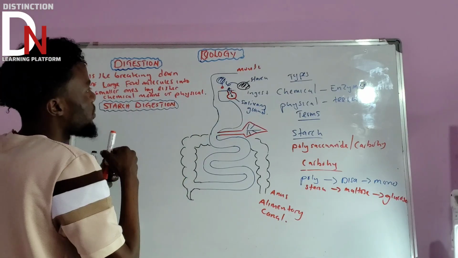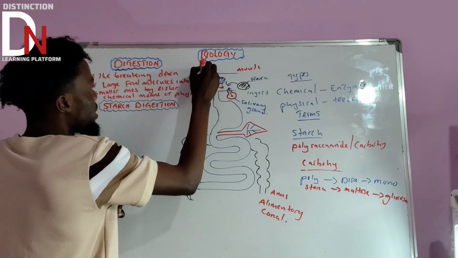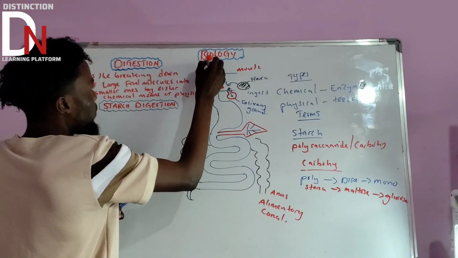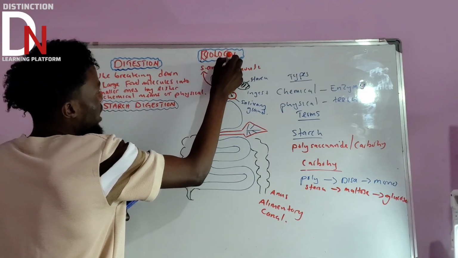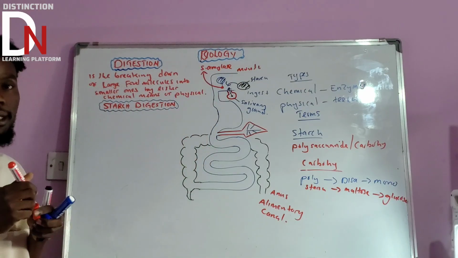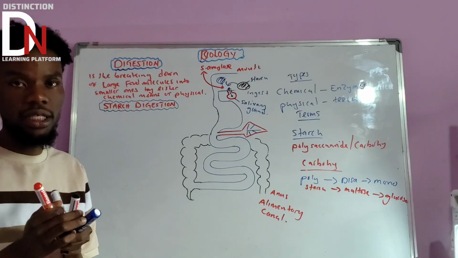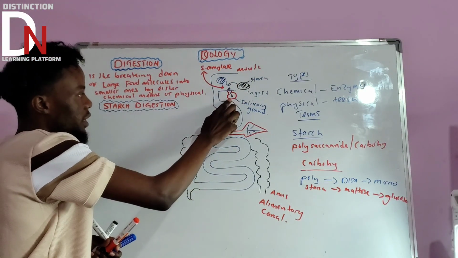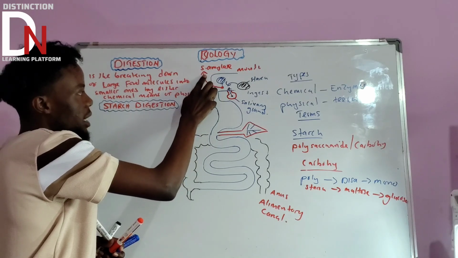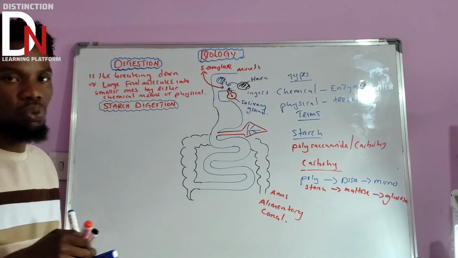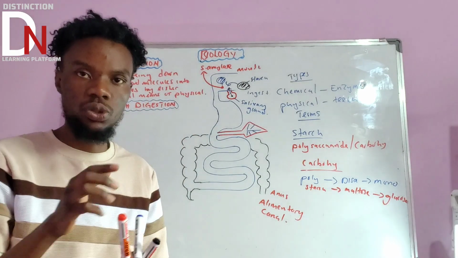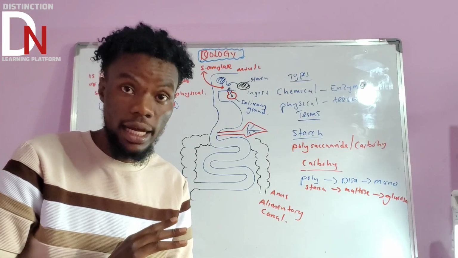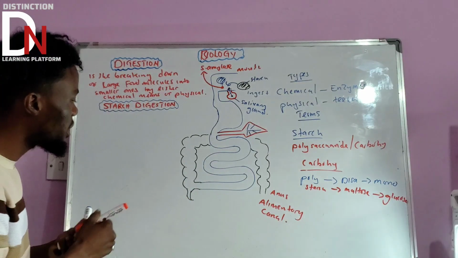What do we call this enzyme? Salivary amylase. Salivary amylase is produced by the salivary gland. The moment you put food into the mouth, the salivary gland will produce salivary amylase, and what is this salivary amylase going to start doing? It will start breaking down starch.